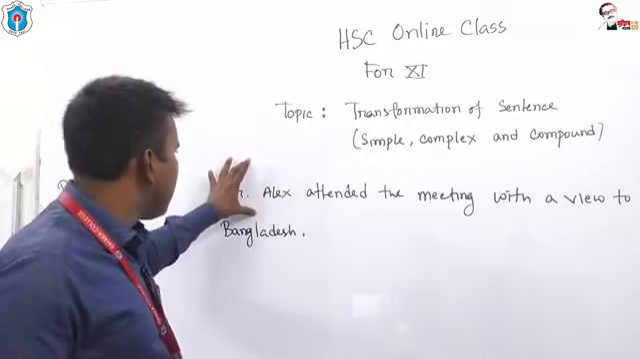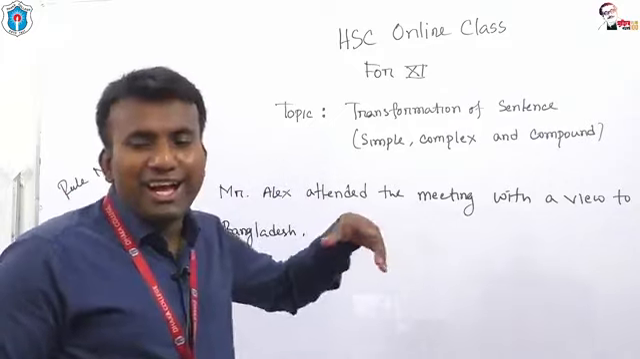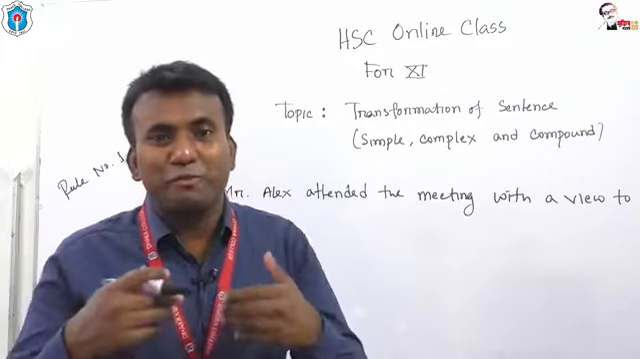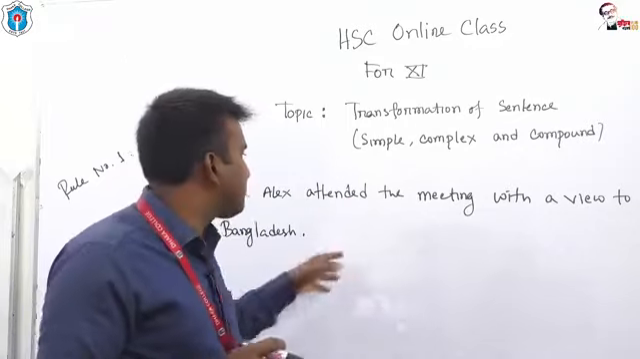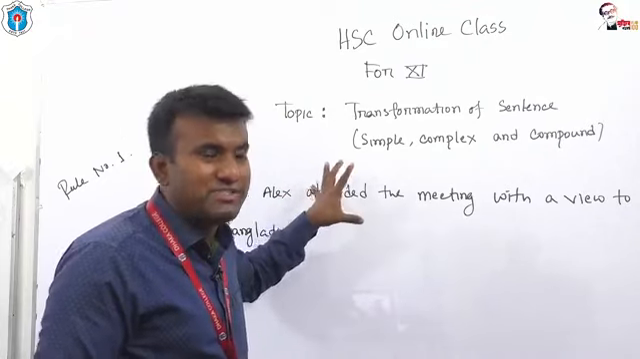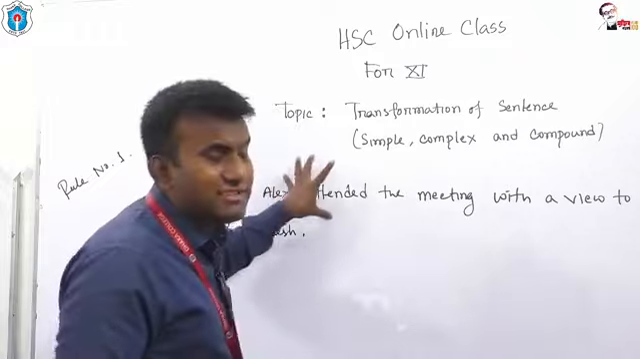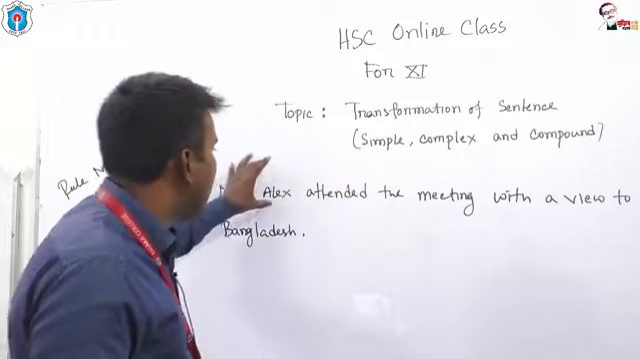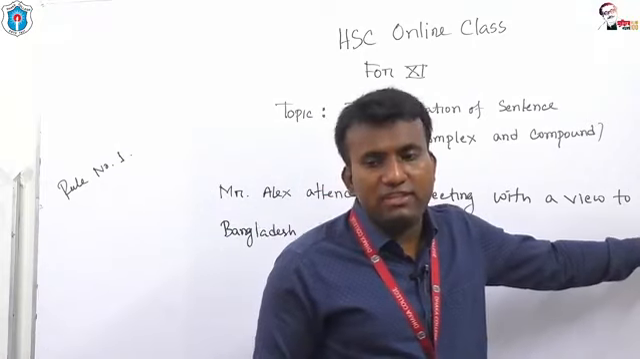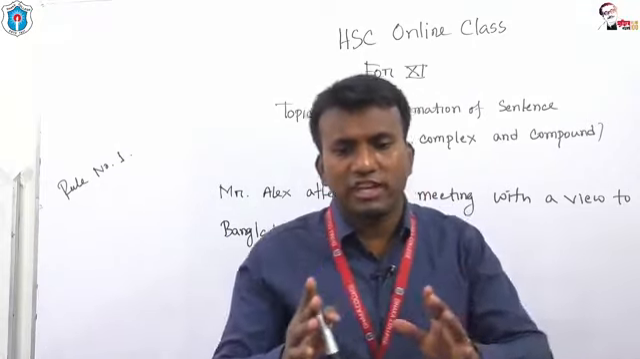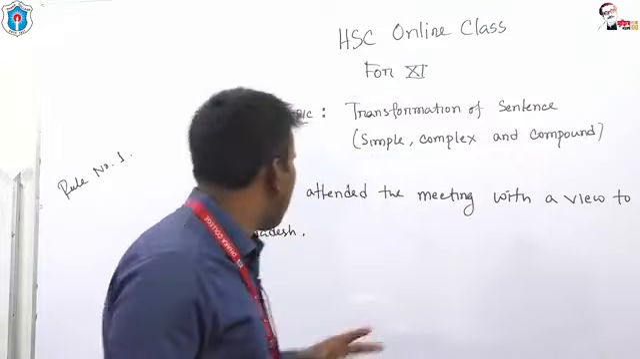Why? In this sentence we have got one subject, that is Mr. Alex, and this sentence belongs to past indefinite tense, and we have identified it because of this verb attended. This is an example of simple sentence, because in this sentence you have got one subject and one finite verb. You have got another verb, but this is non-finite. In a simple sentence, you know that there remain one subject and one finite verb.